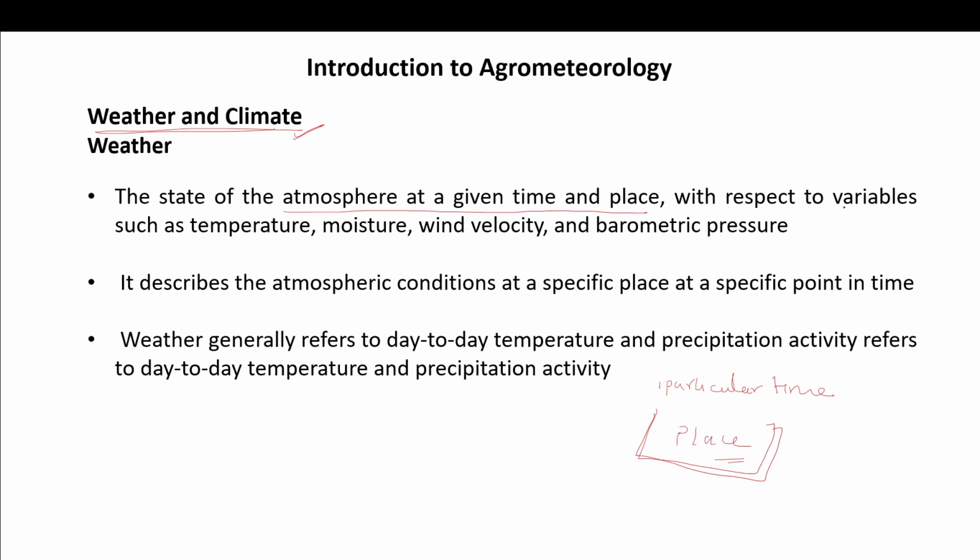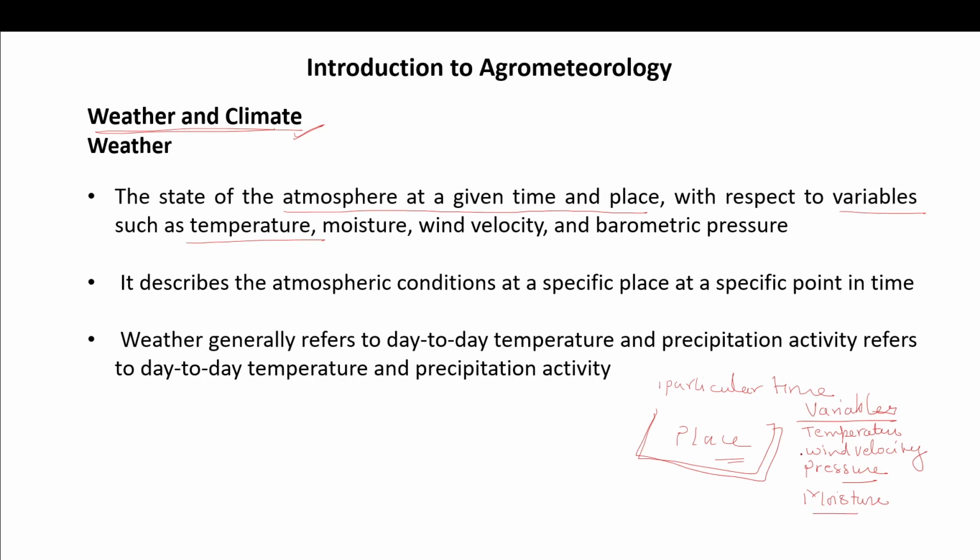right? With respect to variables such as temperature. So what are the variables? Temperature, we will know about the temperature, we will know about the wind velocity, we will know about the pressure, we will know about the moisture laden in the air.